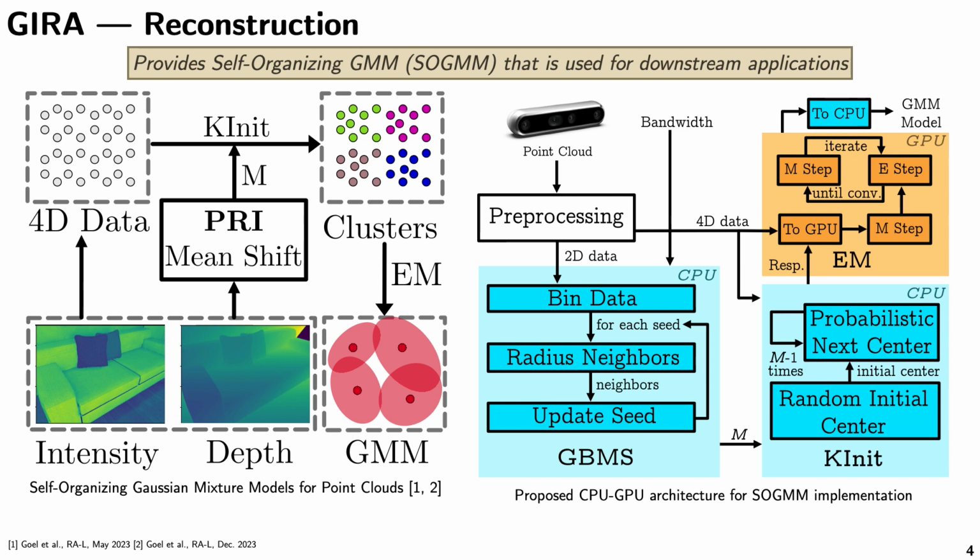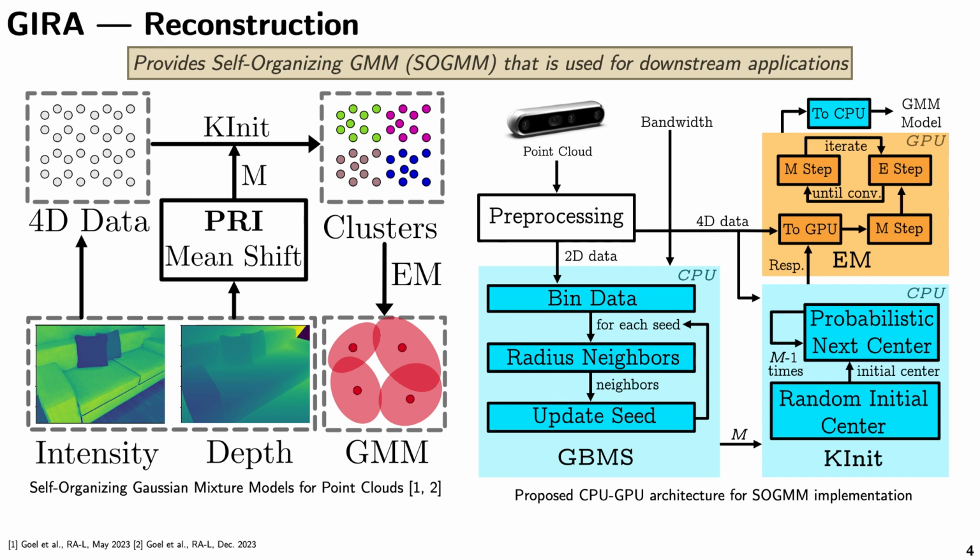So on the right, we show the same diagram, but highlighting more computational aspects. So point cloud comes in, and first we do PRI on the CPU because it's a sequential algorithm and it runs fast on CPU. Then the number of components M go to the K init step, which is the K-means step, which is also very fast on CPU. However, the expensive component is expectation maximization, which we ended up implementing on the GPU. And the final output is the GMM model on the CPU side.